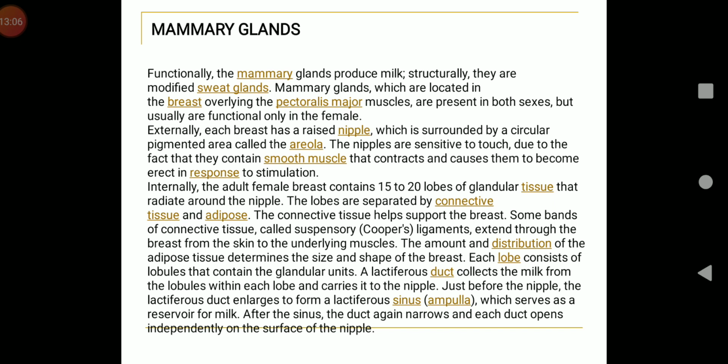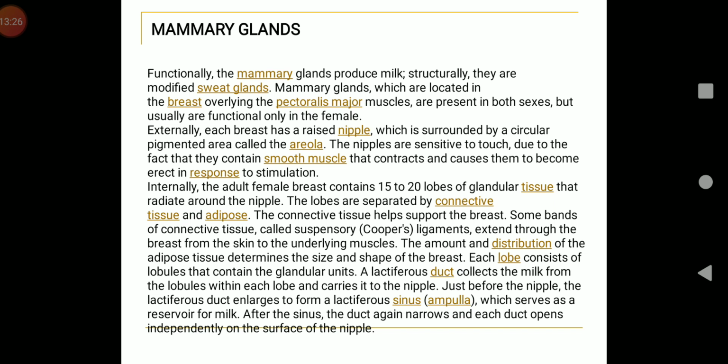These glands are homologous to Cowper's gland of the male. As we already studied Cowper's gland in male reproductive system, a similar function is carried out by vestibular glands in female reproductive system. Vestibular glands also secrete a lubricating fluid.